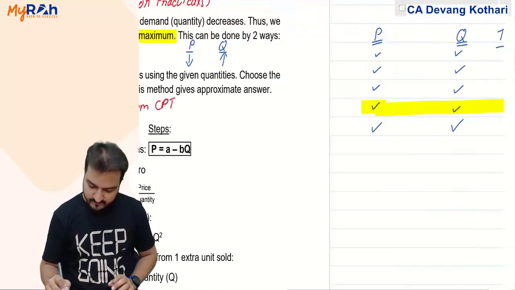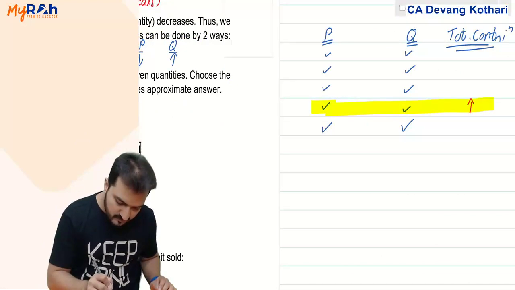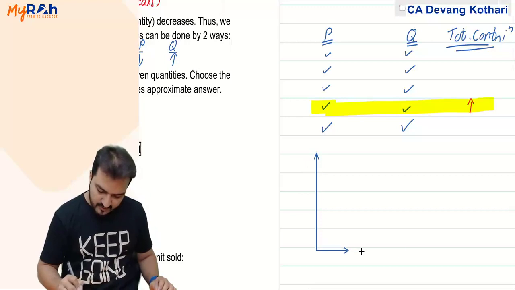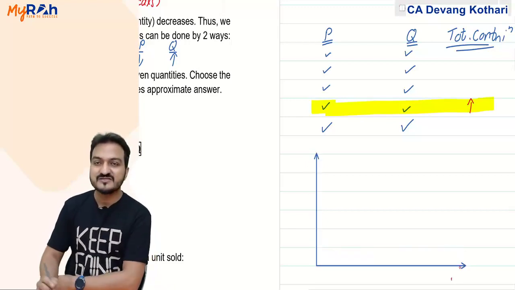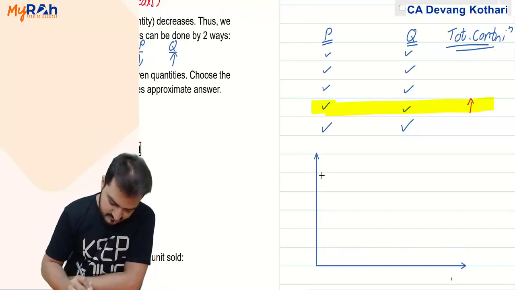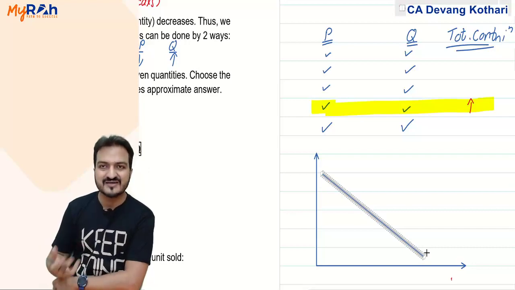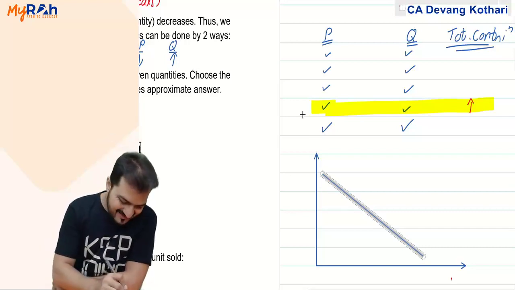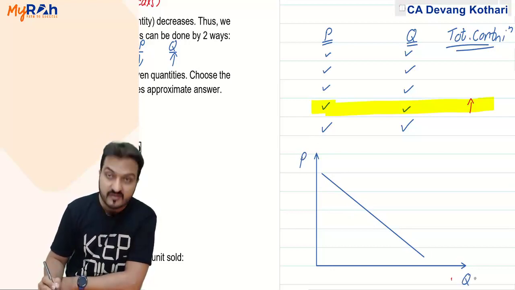Let me remind you, in your CPT level, you might have learnt about the profit maximization model using the graph method. Say in my graph method, this is my demand, this is my sales. It shows that with the increase in price, the quantity demanded decreases.